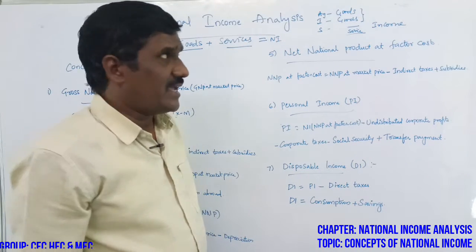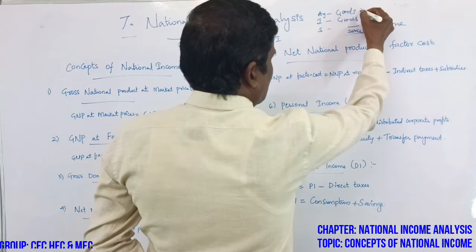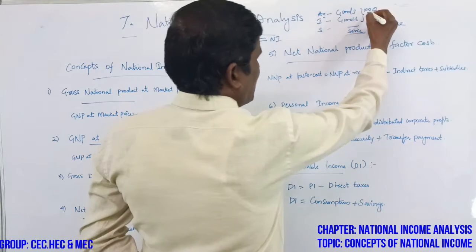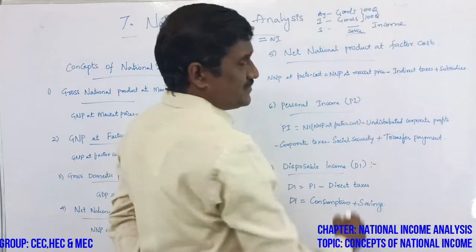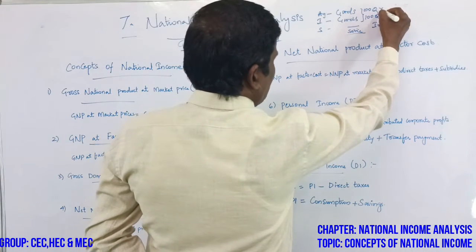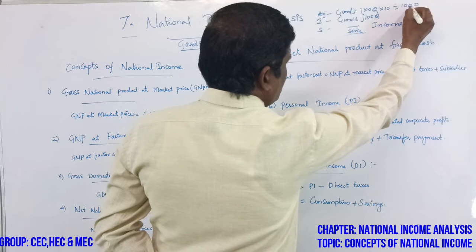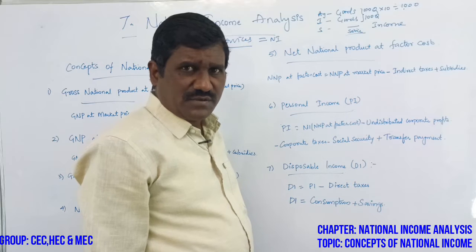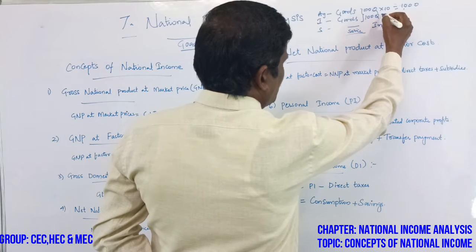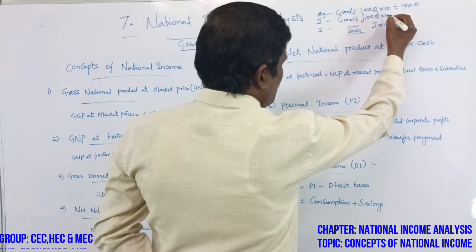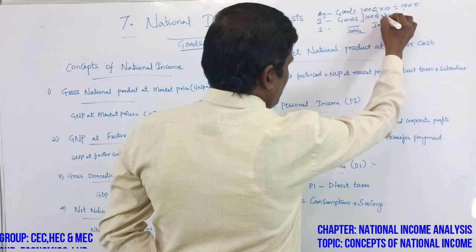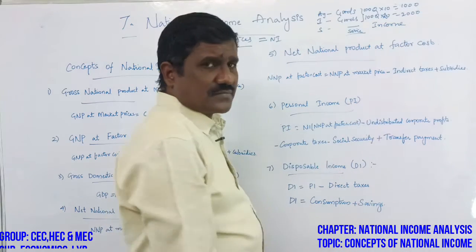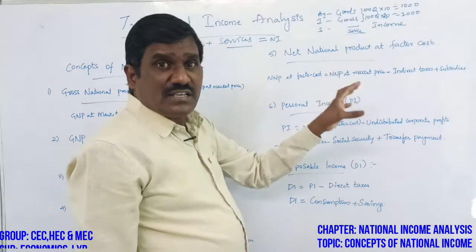Let me say, agriculture goods are 100 quintals, and the industrial sector is also 100 quintals. Suppose each quintal carries 10 rupees, so the agricultural value is 1000 rupees. The industrial value, 100 quintals into 20 rupees, is 2000. But income is always in terms of cash.